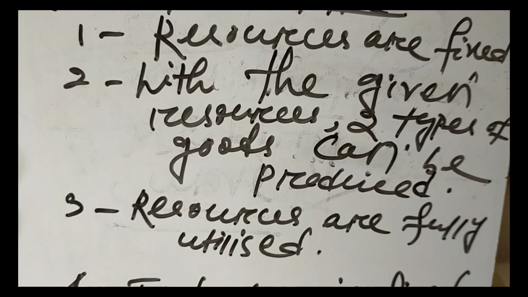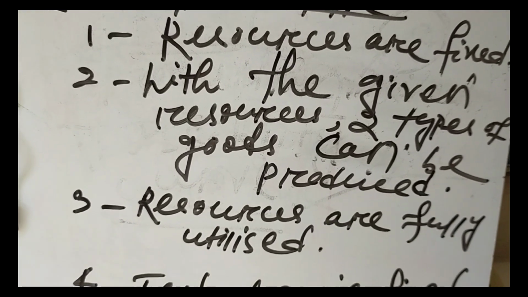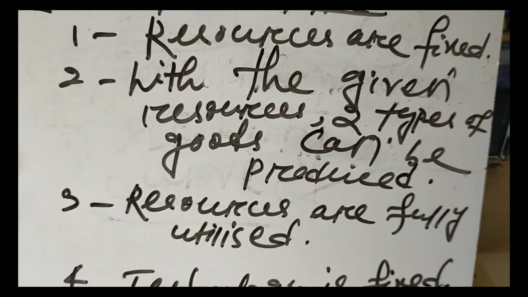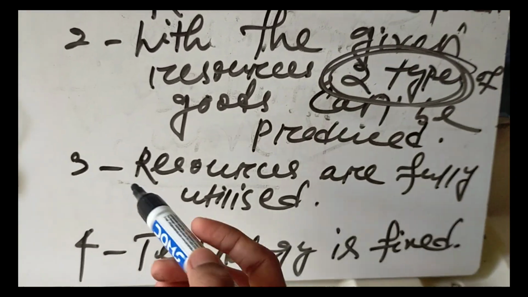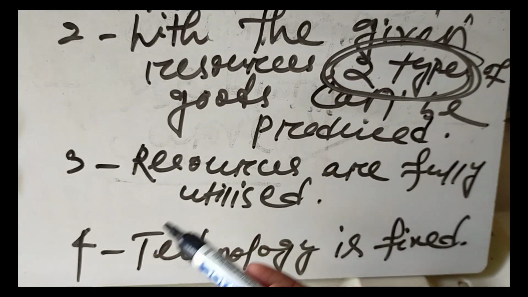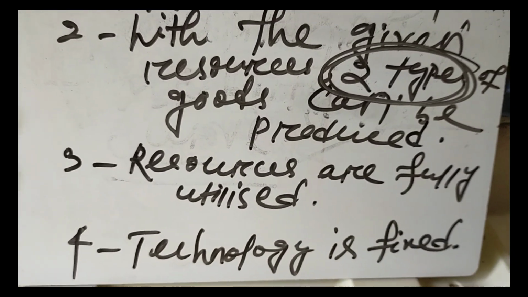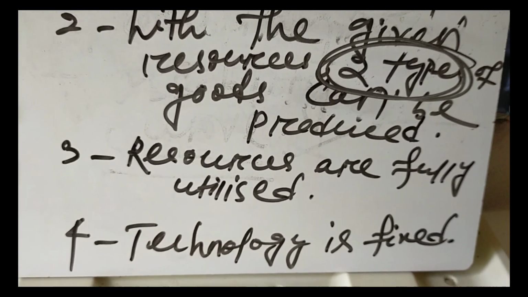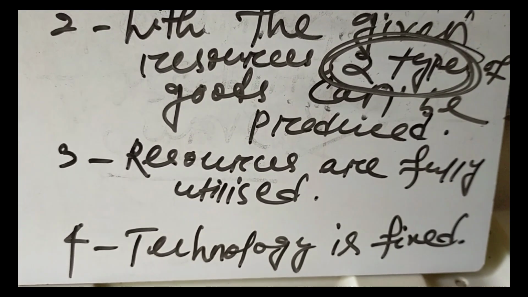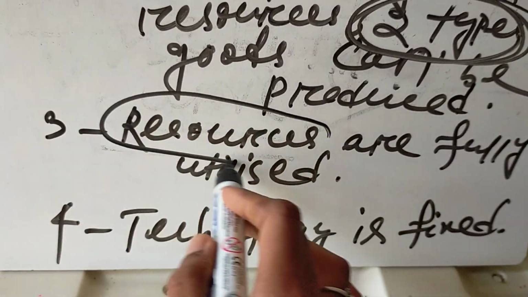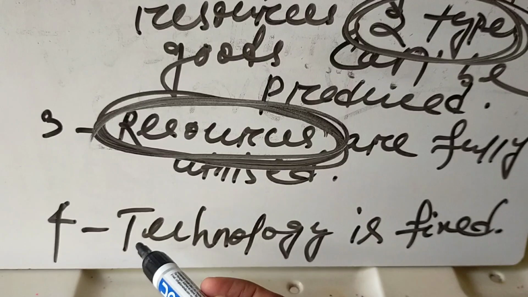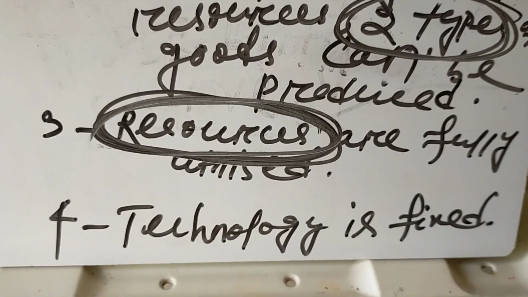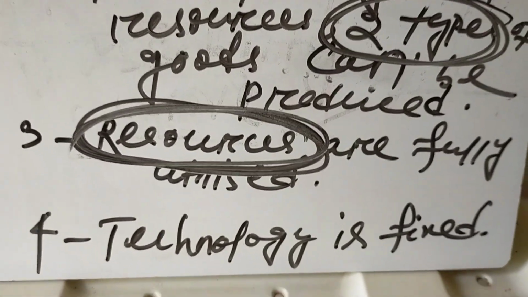As we know, the resources are fixed or given, then only two types of goods can be produced. As you know, there are many more types of goods an economy can produce, but here we take only two types of goods. Then assumption number 3 is resources are fully utilized. That means the efficient allocation of resources, or resources should not be underutilized. It is fully utilized. Then technology is fixed. Here we assume technology is fixed.